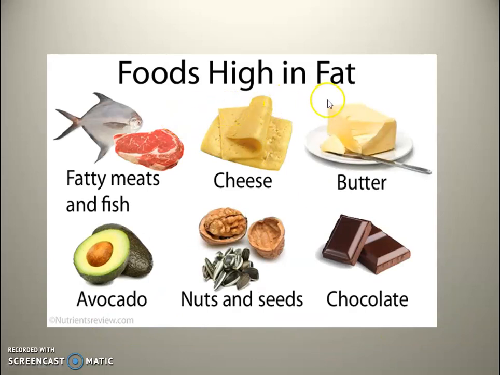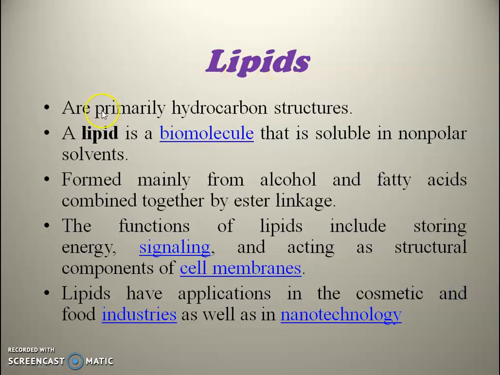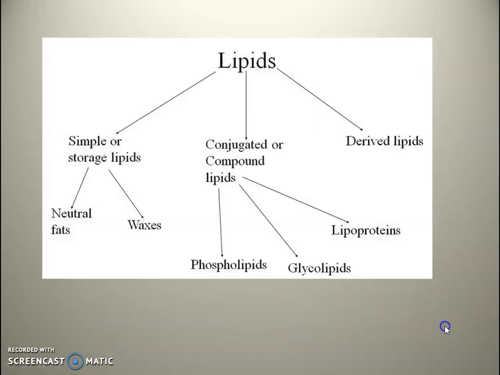Foods high in fats. Now we move to the lipids: fatty meats and fish, cheese, butter, avocados, nuts and seeds, and chocolates. Lipids are primarily hydrocarbon structures. A lipid is a biomolecule that is soluble in non-polar solvents, mainly formed from alcohol and fatty acids combined together by ester linkage. The functions of lipids include storing energy, signaling, and acting as a structural component of the cell membrane. Lipids have applications in the cosmetics and food industry as well as in nanotechnology.